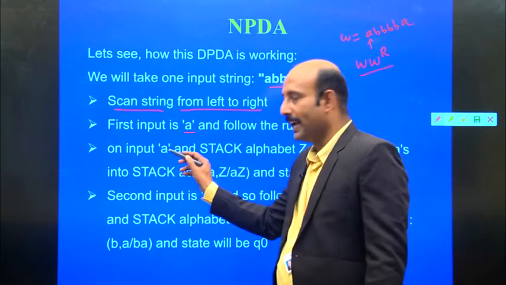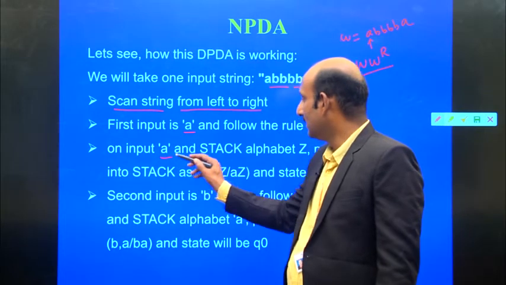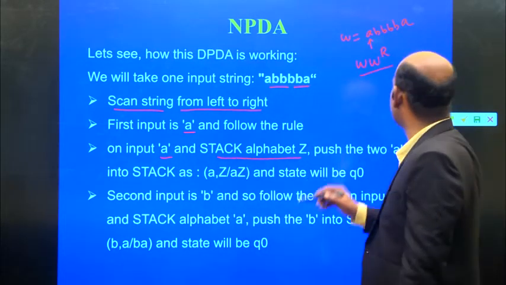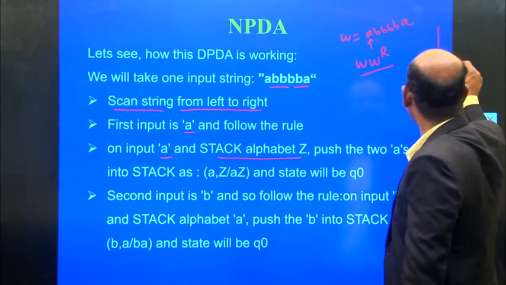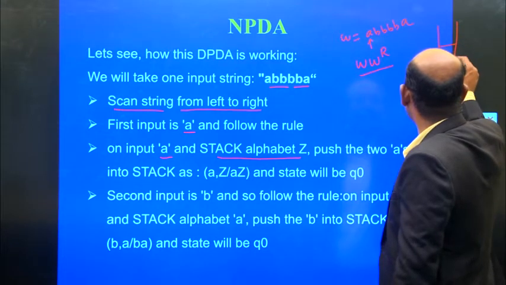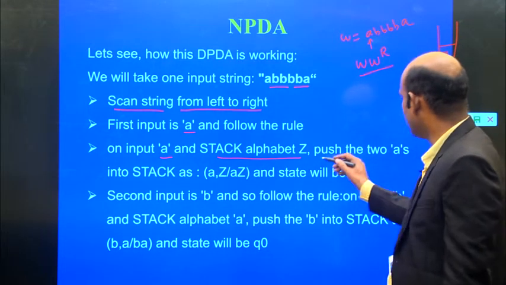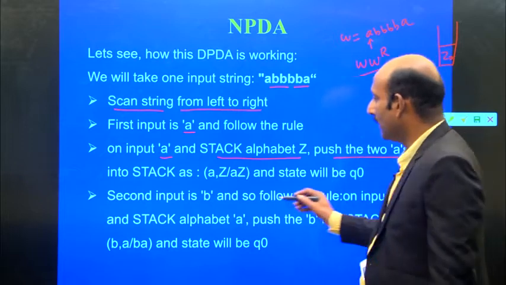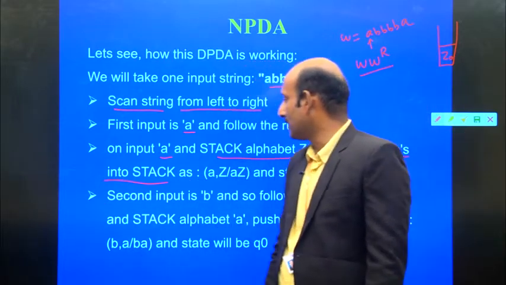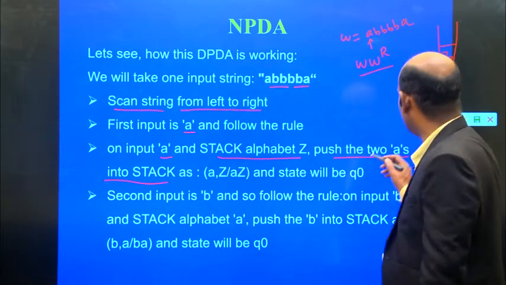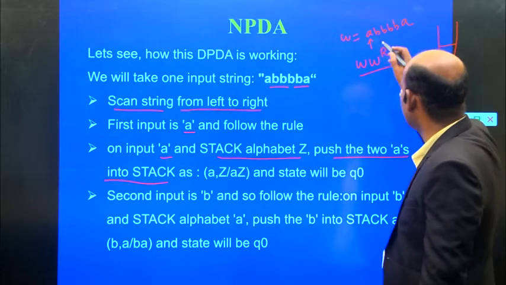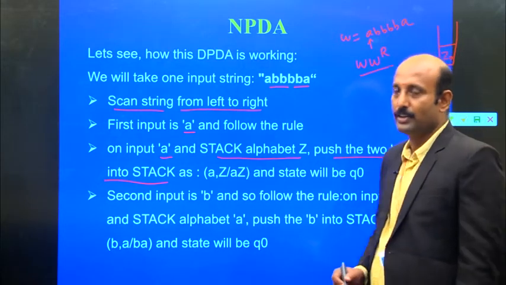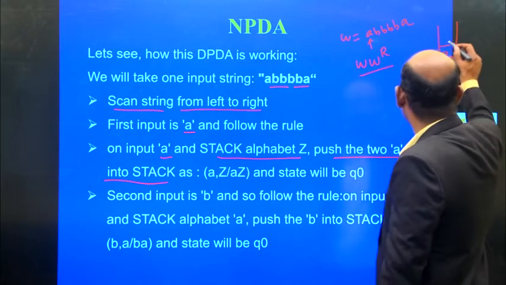On input A, if the stack alphabet is Z0, that is empty, then push two A's onto the stack. If we have the first input symbol A, we push 2A onto the stack.